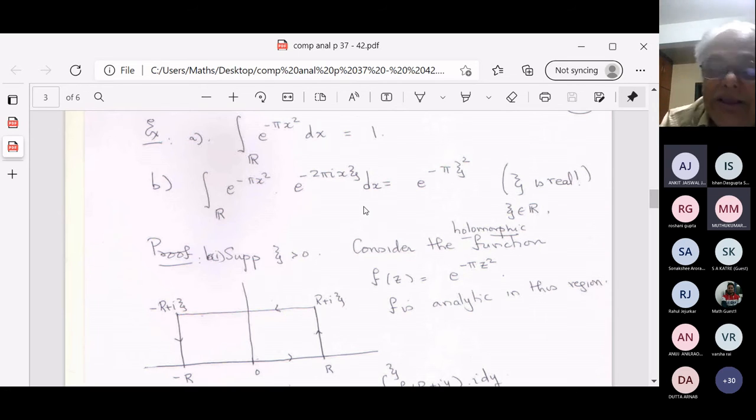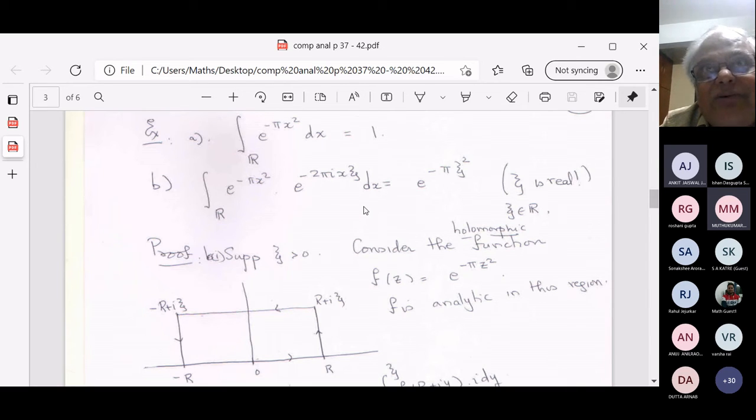The right-hand side is the function f itself at psi. So what I'm saying is that the Fourier transform of f is this particular function, e to the minus pi x squared. The Fourier transform of this function is the function itself.